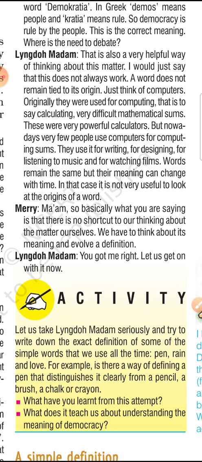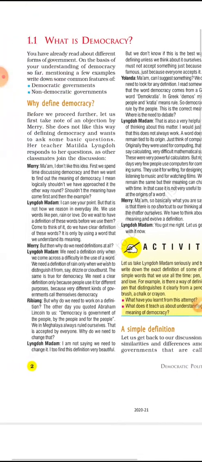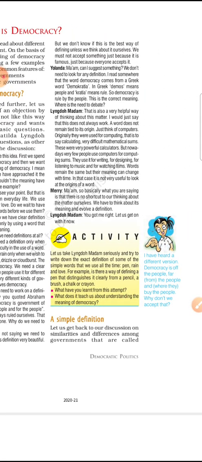Ma'am, so basically what you are saying is that there is no shortcut to thinking about the matter ourselves. We have to think about its meaning and evolve the definition. Madam Lindo says, you got me right, let us go on now. So ultimately this conversation ends with the point that a definition is very necessary to understand democracy. To understand any topic, the definition is very important, whatever the present situation of a country.